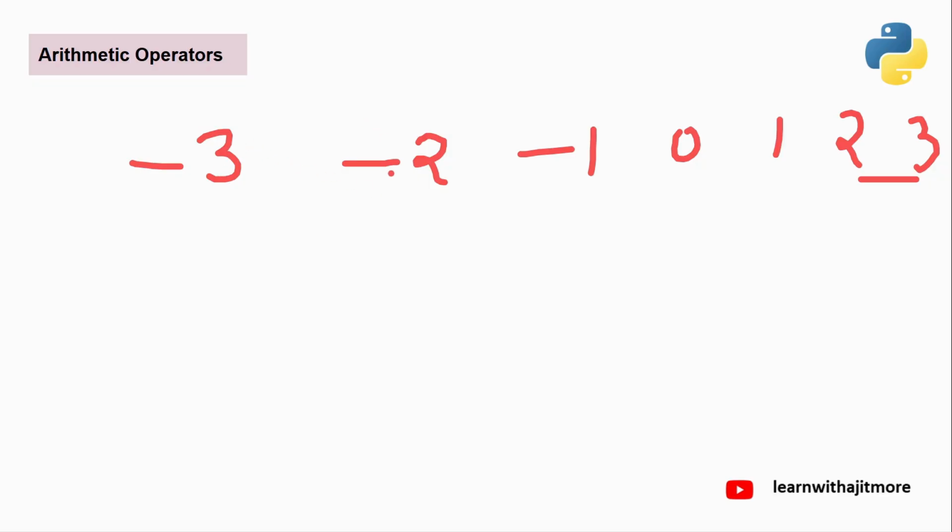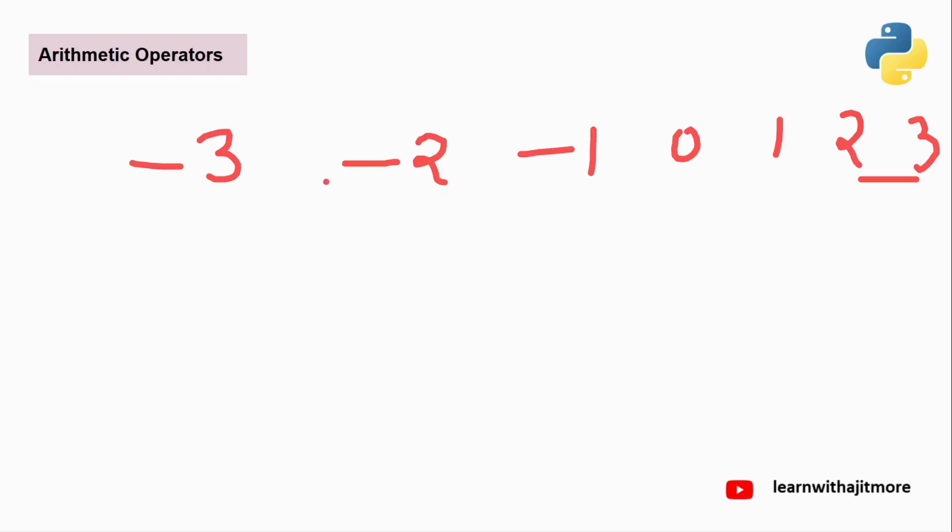Anything between -3 and -2, floor is -3, not -2. Because -3 is smaller than -2. But 2 is less than 3. In 2 and 3, 2 is less. But between -2 and -3, who is lesser? -3. So therefore, you will get floor this side, not this side. Means if you're having minus 2.1, minus 2.999, whatever it is, the floor is minus 3.